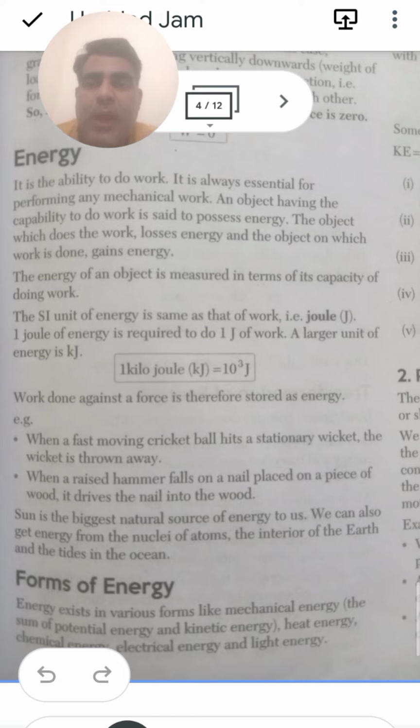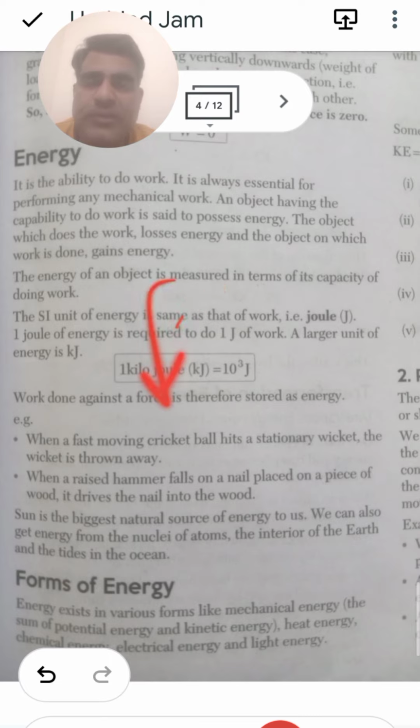It is the ability to do work, and it is always essential for performing any mechanical work. An object having the capability to do work is said to possess energy. The object which does the work loses energy, and the object on which the work is done gains energy.